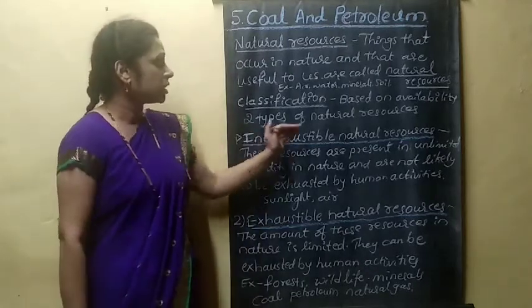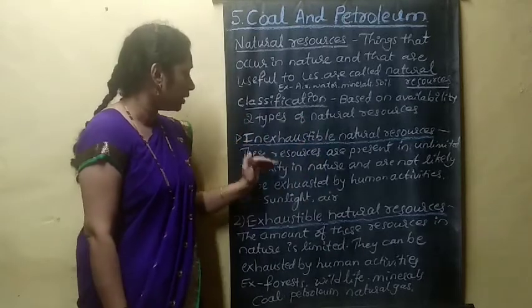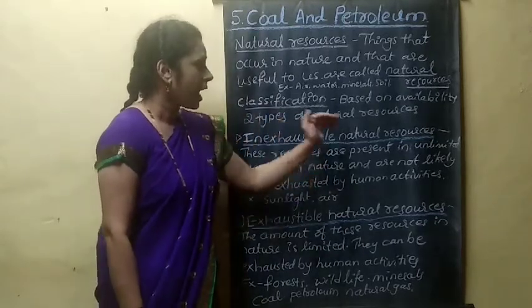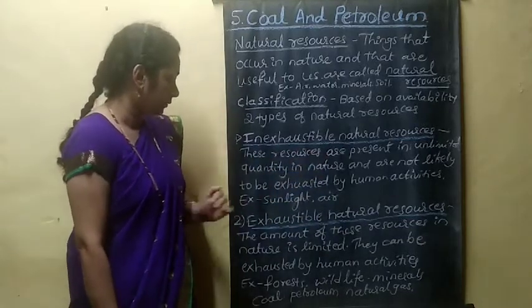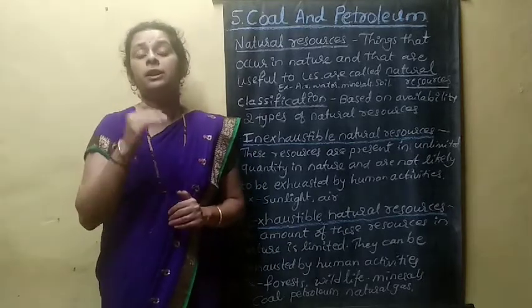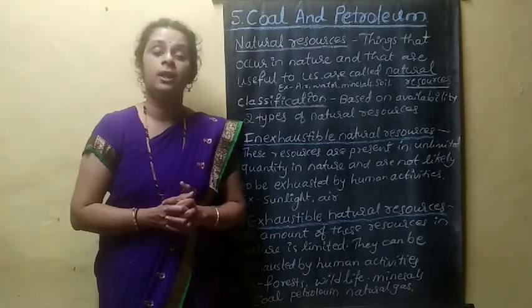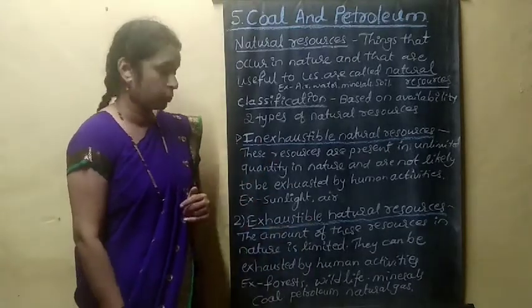So inexhaustible natural resources are those present in unlimited quantity in nature and not likely to be exhausted by human activities.